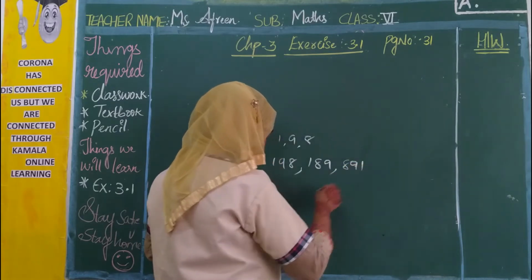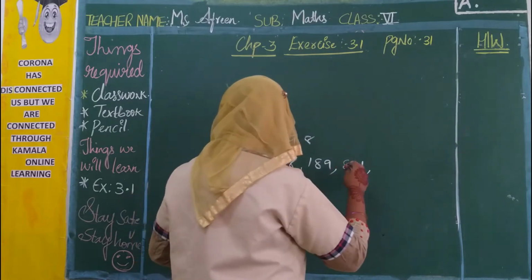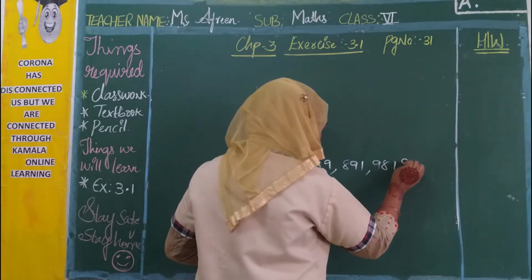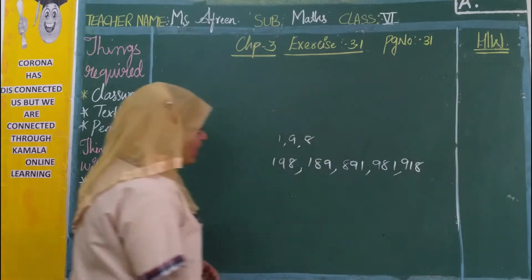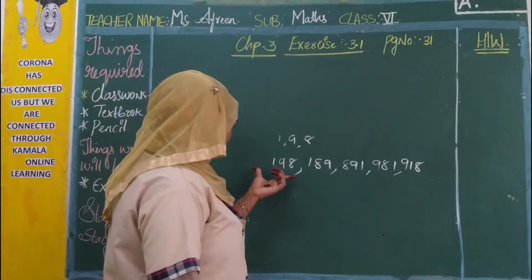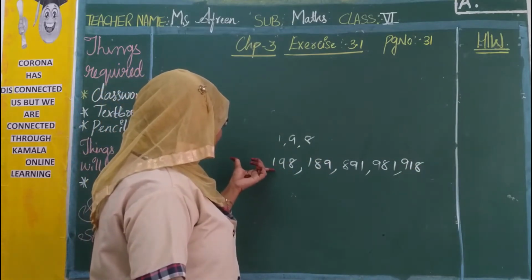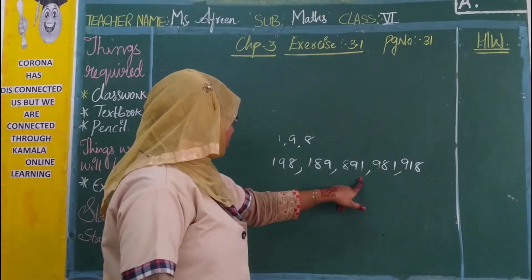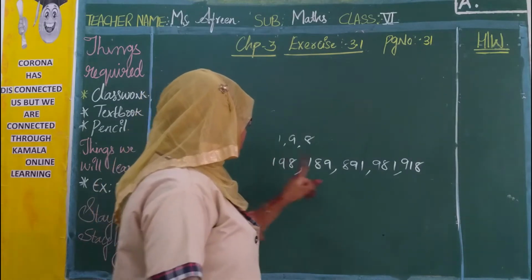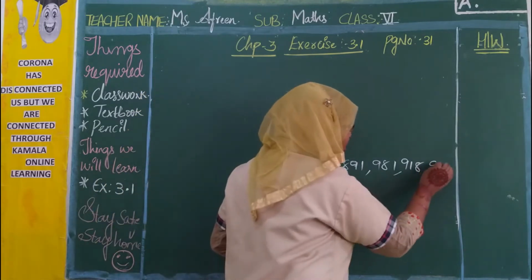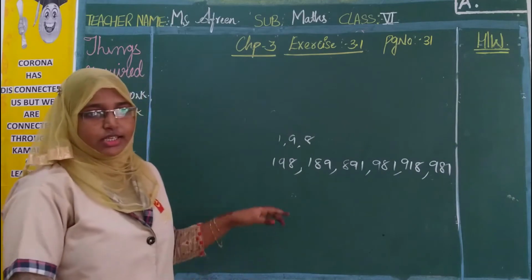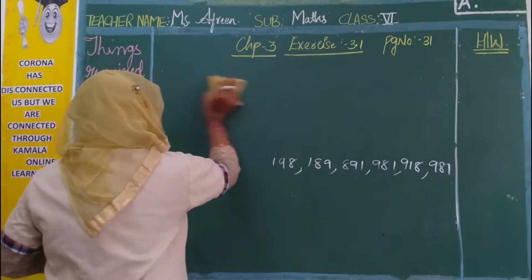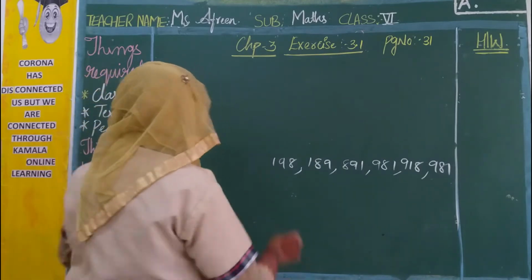891. Next is 981. And one more we can form, right? What is that number? 1, 8, 9 in the second, middle, third positions. These are the 6 numbers which we can form with the given 3 digits, that is 198.